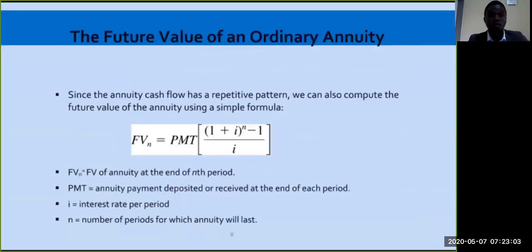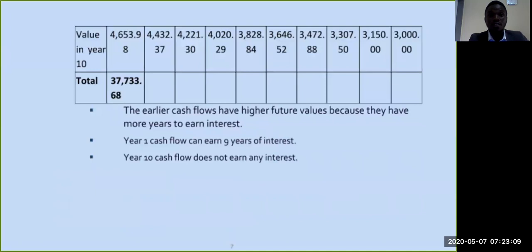So we've got the formula for an ordinary annuity. These are the cash flows that we are going to realize if we individually do the calculations for the ordinary annuity. These are the individual cash flows. The cash flows have higher future values because they have more years to earn interest. So the bigger the time period, the higher the future values. So year one cash